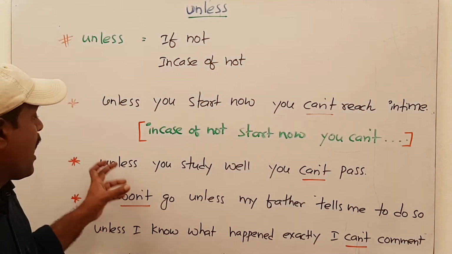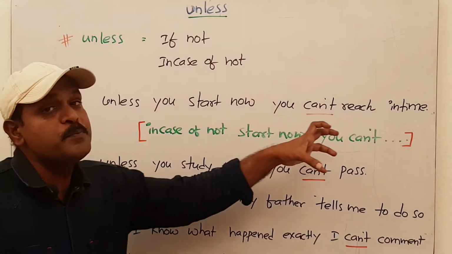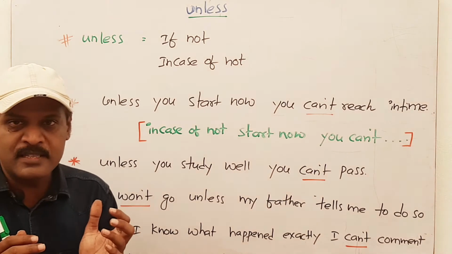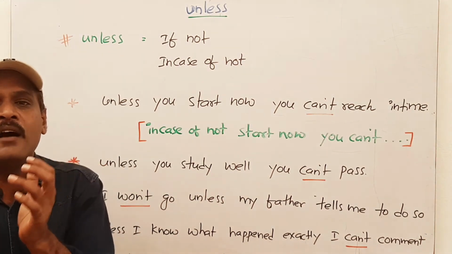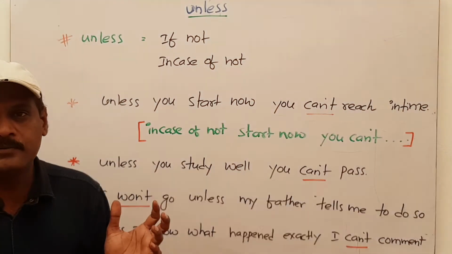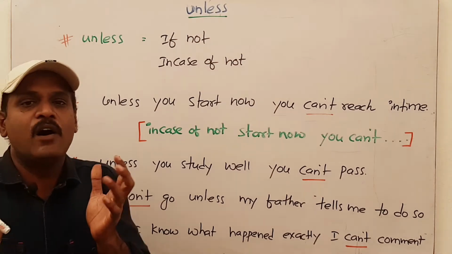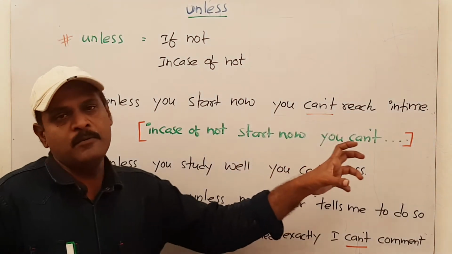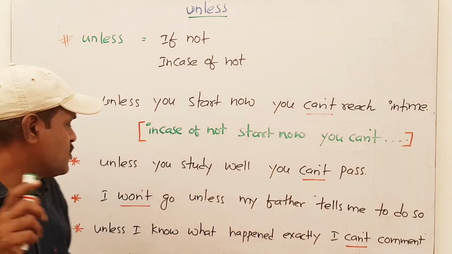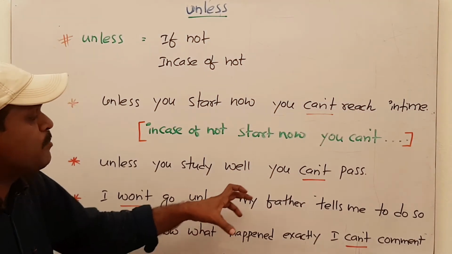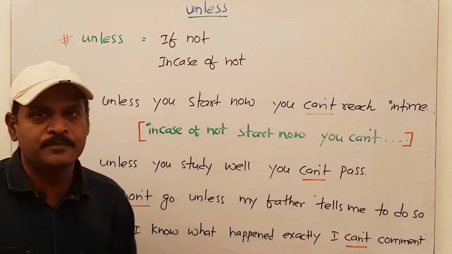Next one is, unless you study well, you can't pass. It means if you study hard, you can pass. Without studying hard, it's impossible to pass. The next one is, I won't go unless my father tells me to do so.